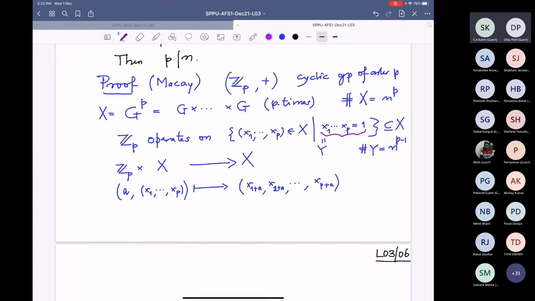The last one is uniquely determined by the earlier ones, because if the product equals 1, then xp is the inverse of x1 to x(p-1). So we have a bijection; you can forget the last coordinate. And we are now writing the action of Z mod P on Y.